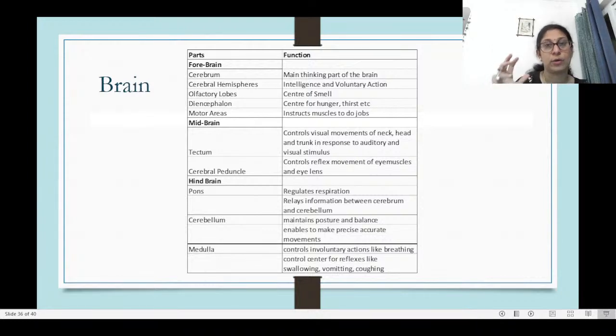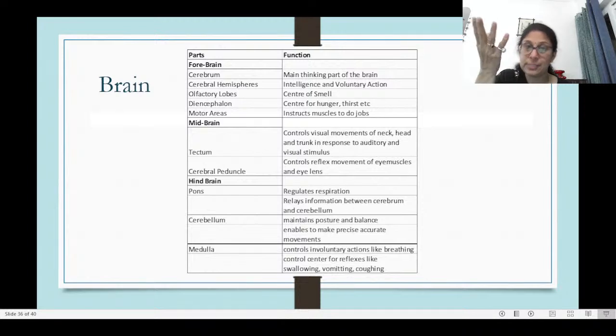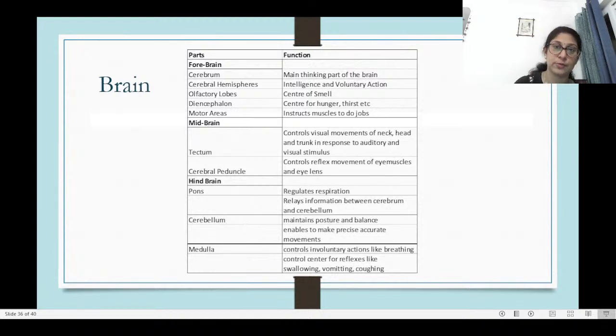So depending on which sense organ or which part of the body needs to be acted upon, the motor areas will send the signal. So when we say that from the sense organ the stimulus, the impulse, is sent to the brain and it gets processed in the brain, it is basically in these motor areas where it gets processed, and then the motor areas will send a response to the effectors.